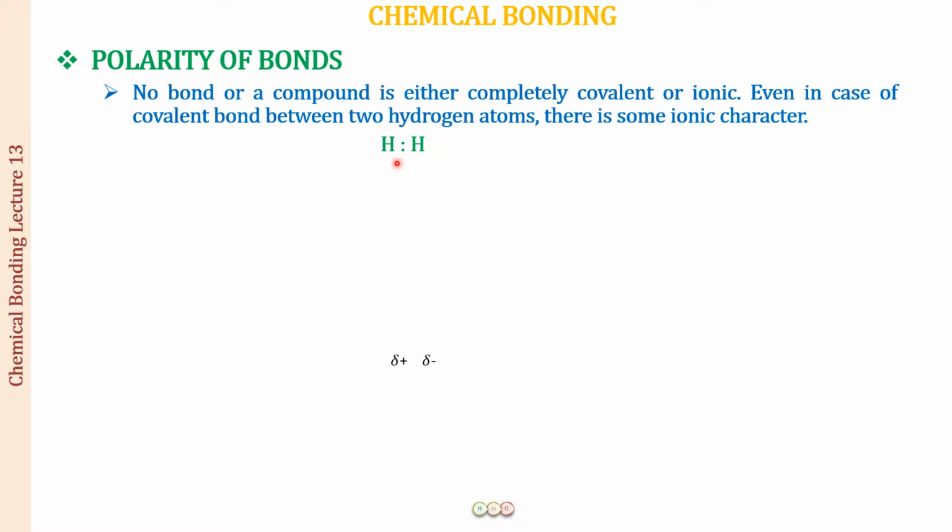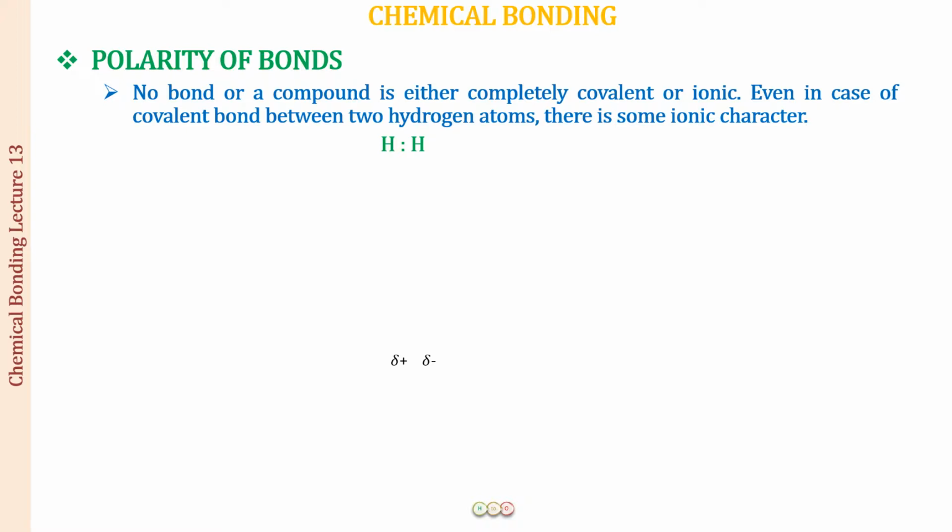And because they both are same hydrogen atoms, right, so they are going to have an equal sharing of this electron pair. Neither of them is more electronegative than the other. Okay, so then how can we say that this bond also will have some ionic character? Well, it can have some ionic character. That is what we are going to study.